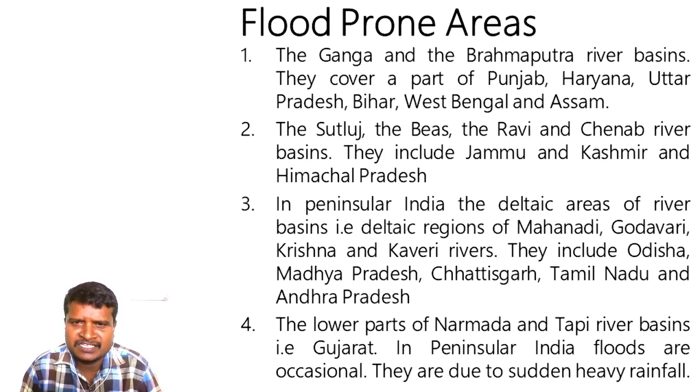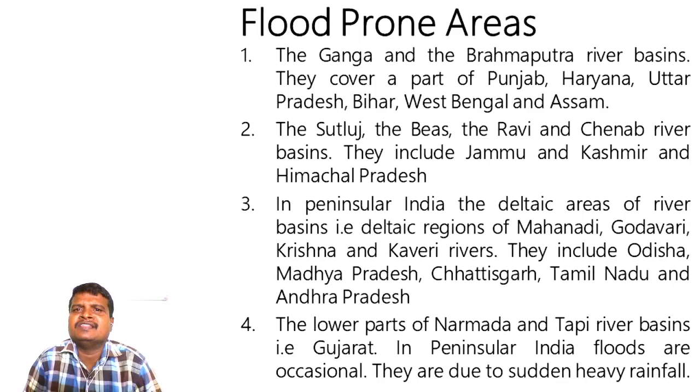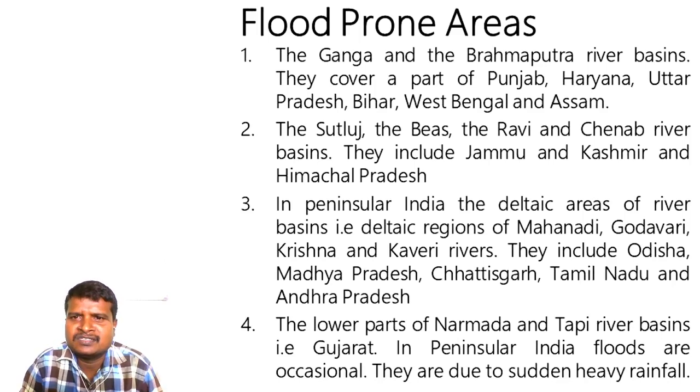These river basins include Jammu and Kashmir and Himachal Pradesh, which experience floods due to these four tributaries of Sindhu. In peninsular India, the deltaic regions of the Mahanadi, Godavari, Krishna and Kaveri rivers include Odisha, Madhya Pradesh, Chhattisgarh, Tamil Nadu, Andhra Pradesh and also Karnataka.